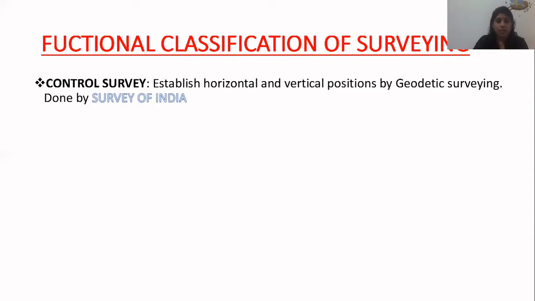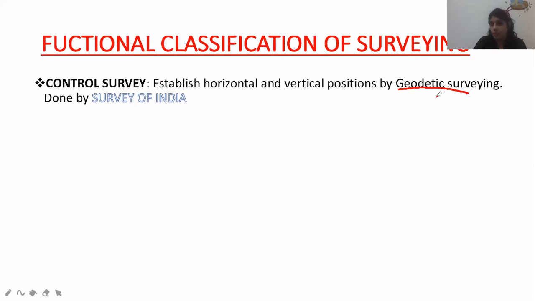So yesterday we discussed the general classification based on the instrument. Second is the functional classification of survey. Control survey is the first one. It is established to find the horizontal and vertical position by the geodetic survey.